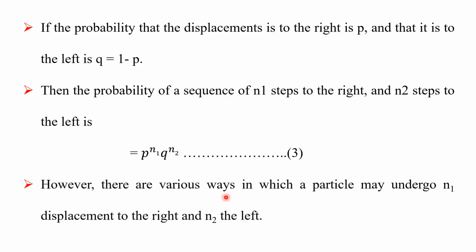However, there are various ways in which a particle may undergo n1 displacements to the right and n2 to the left. Means this equation is simplified so that n1 is displacements to the right and n2 displacements to the left-hand side. That is proved.